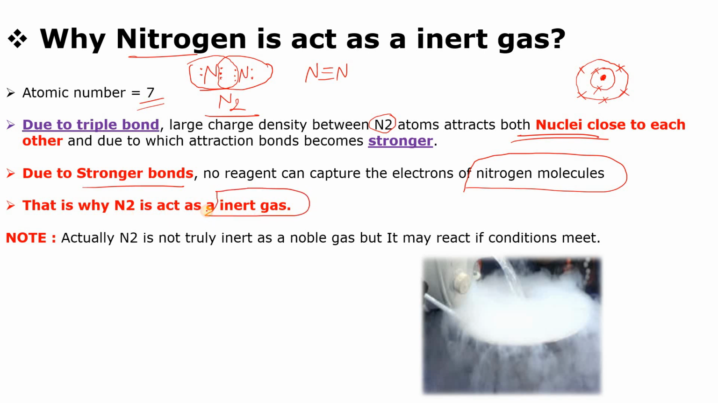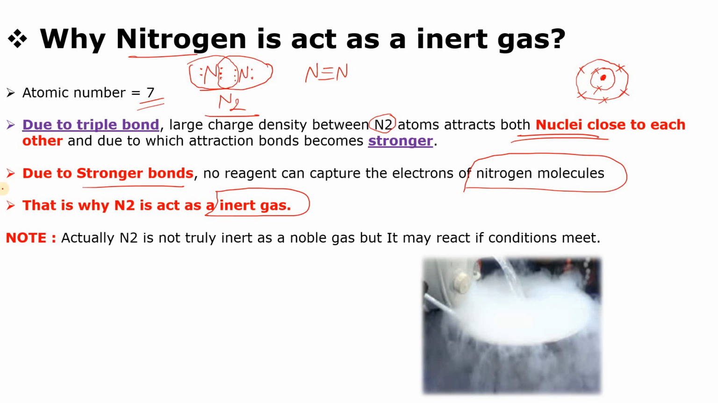That is very important. If you think again, you will understand why: because of the triple bond, the bond is strong enough, and so we have to provide more energy to break it down. That is why it acts as an inert gas, and that is why its application is so wide in our industry.